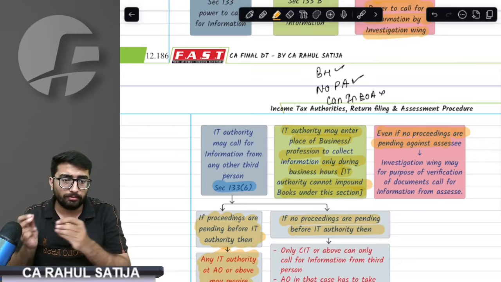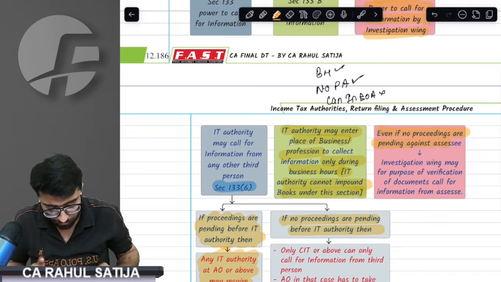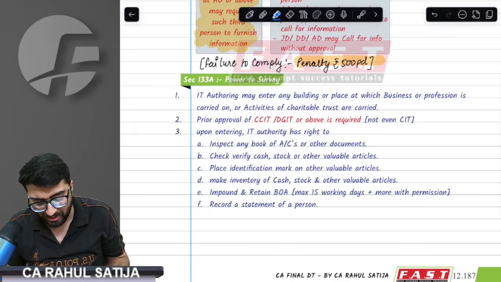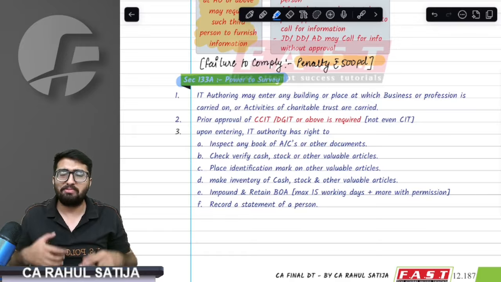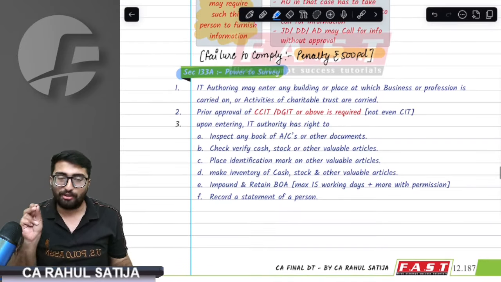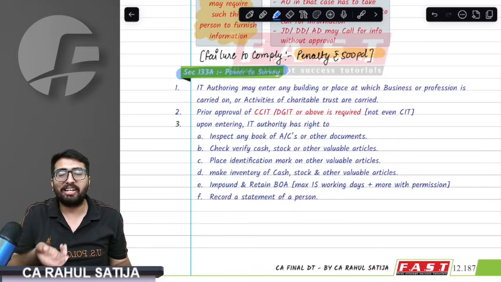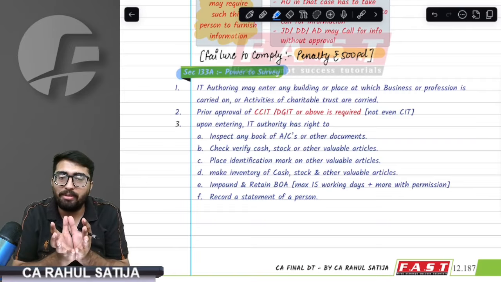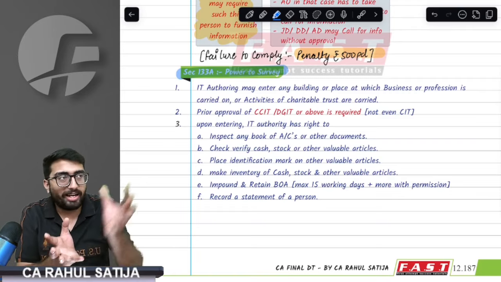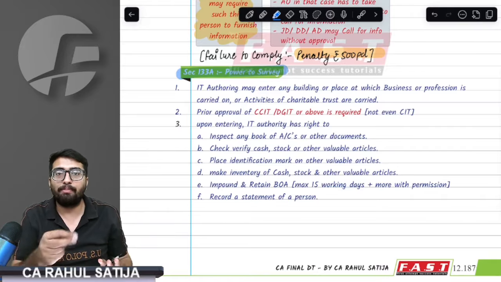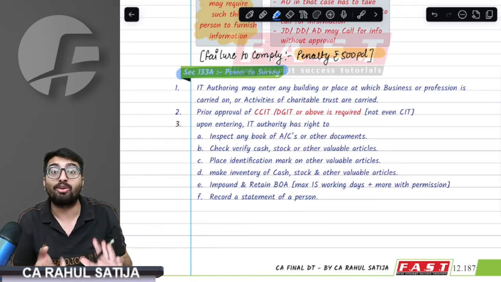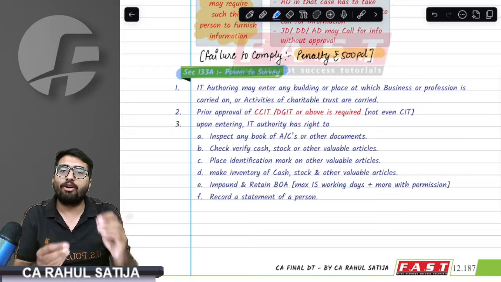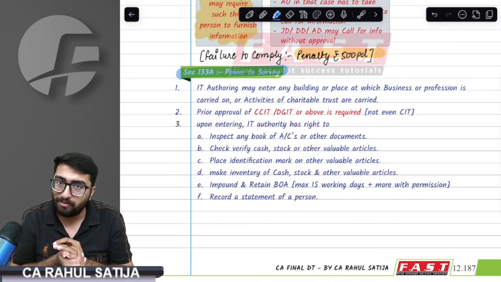This was the first power that the IT authority has against me. The second power that the IT authority has, the best of all, is survey. Why best, sir? I think it is best. See, first of all, why do they conduct a survey? They conduct a survey because they think that whatever data is mentioned in your books, the real data is so different. For example, you say stock is 40 lakh rupees, but in reality stock is 2 crore rupees. So there might be differences between actualities and books. For such verification, the IT department would do a survey.